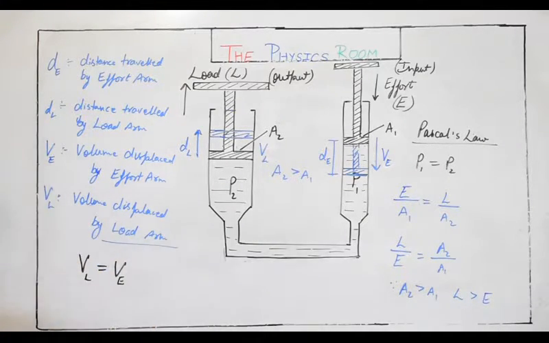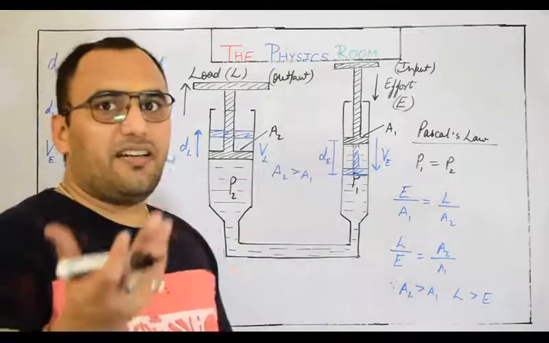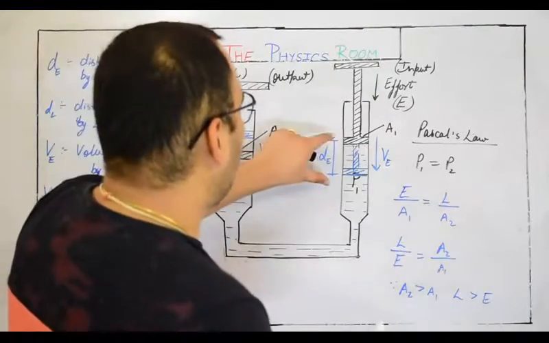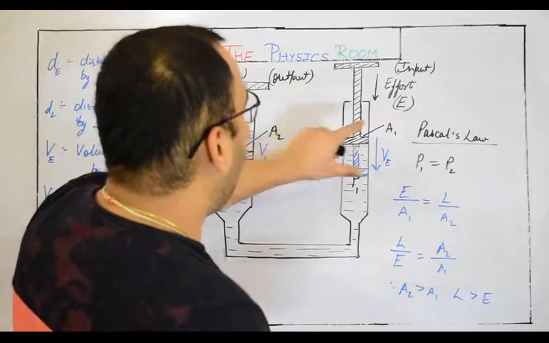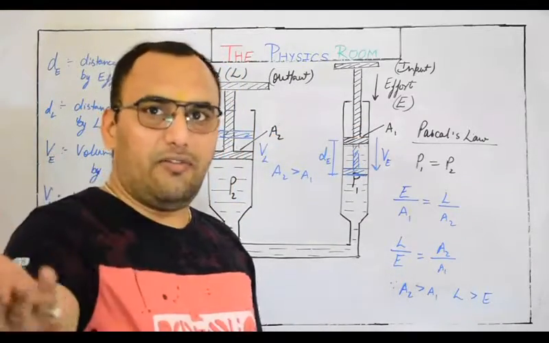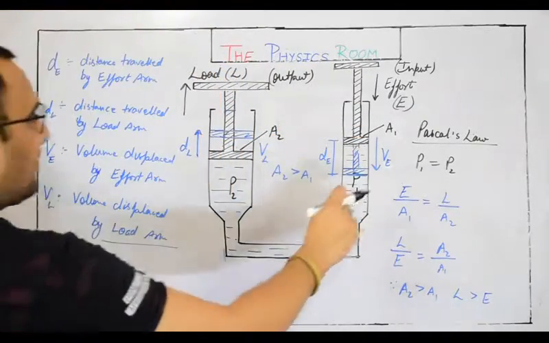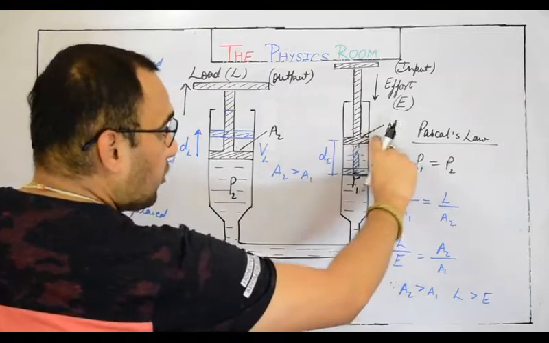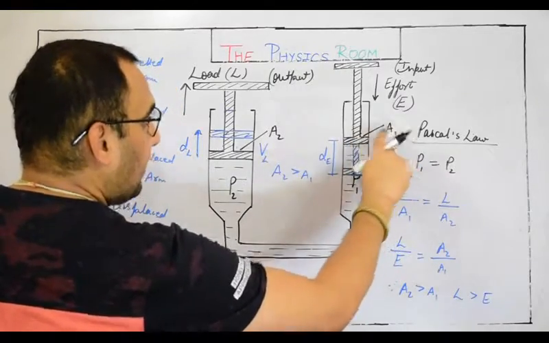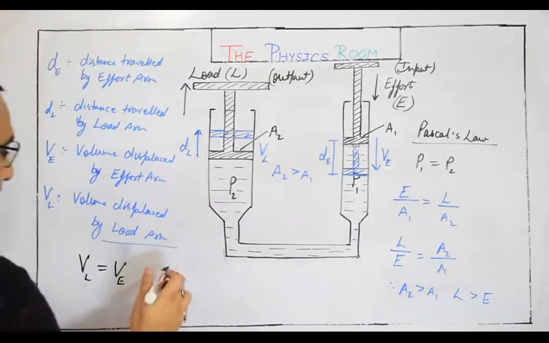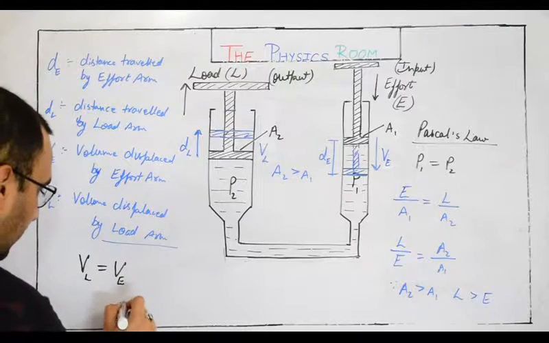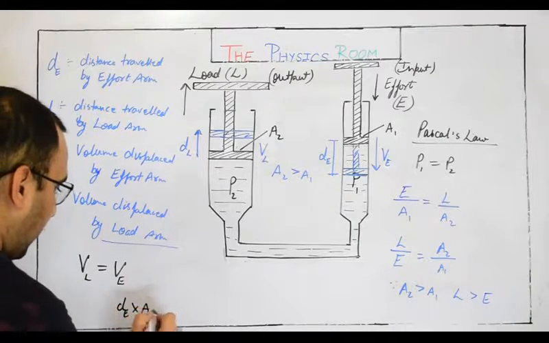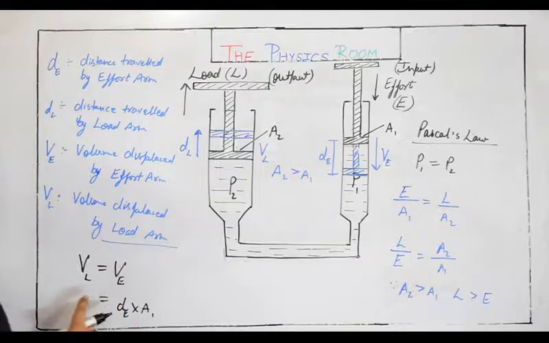For a cylindrical tube, volume is the length of the tube times the area of cross section, A into L. We know it very well. So the volume displaced: length is dE, area is A1, so VE is dE into A1, as well as VL is dL into A2.